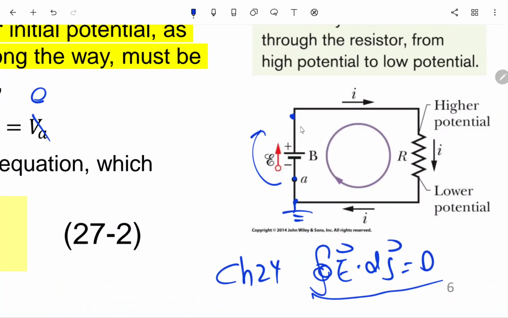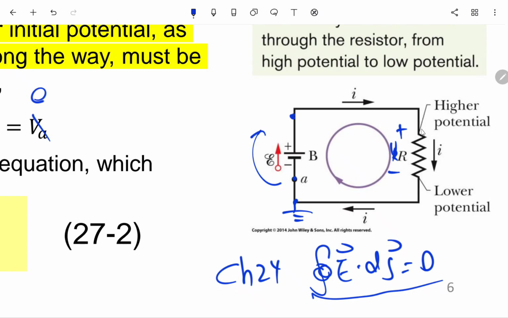And then starting from this node going to here, the potential difference doesn't change at all. We assume all the resistance is lumped here. So here we have a resistor, and then going through here, as I mentioned, the current direction is from top to bottom. Which means VR should be like this: this is high, this is low. Going from this node back to VA, back to 0,